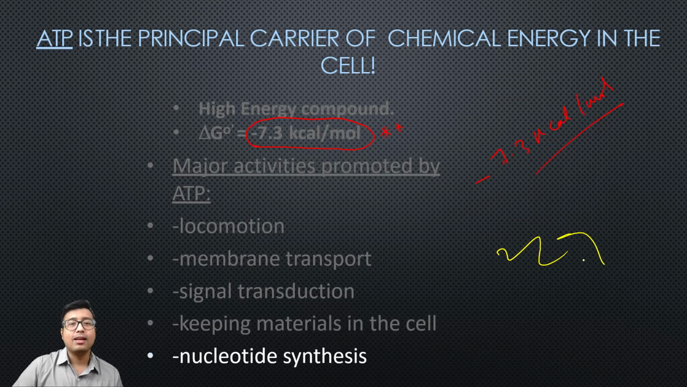Anyway, and lastly, nucleotide synthesis. Have you read about synthesis of DNA and RNA? Nucleotide means addition of a phosphate group to a nucleoside. So whenever we add phosphate, it becomes a nucleotide, and ATP is the molecule that catalyzes the addition of a phosphate bond to a nucleoside. So these are the functions of ATP.